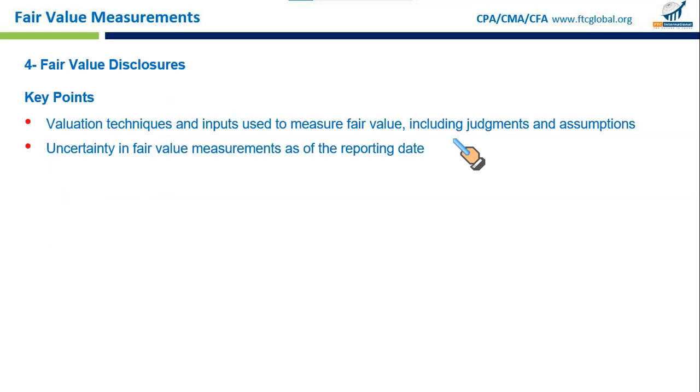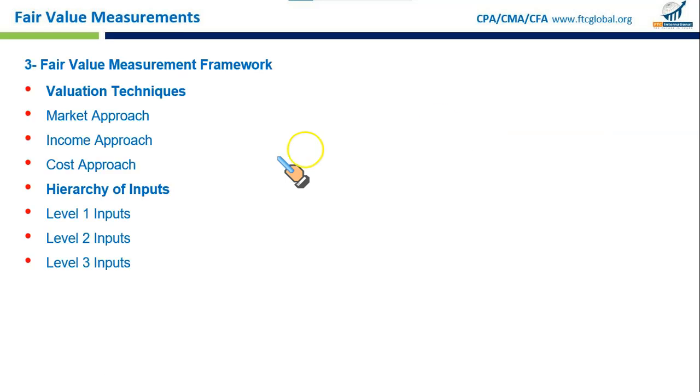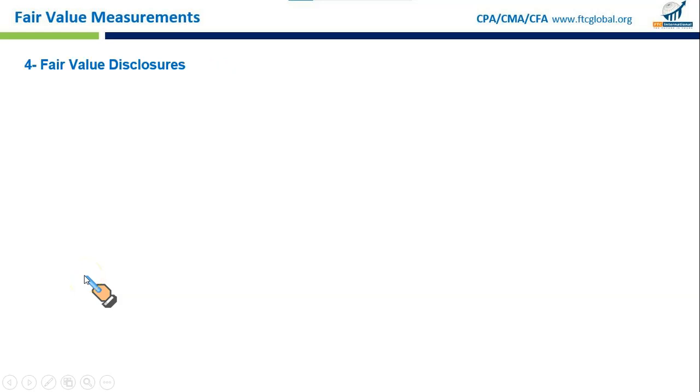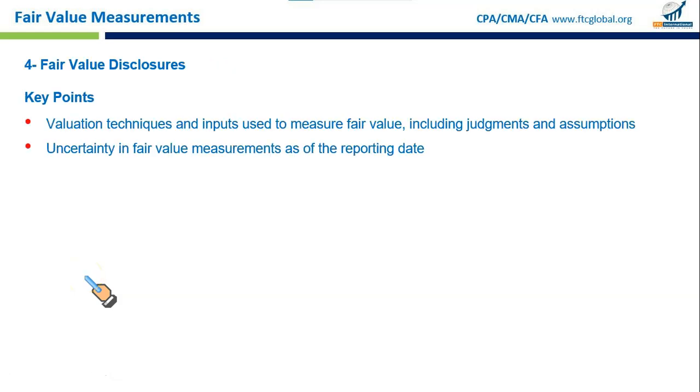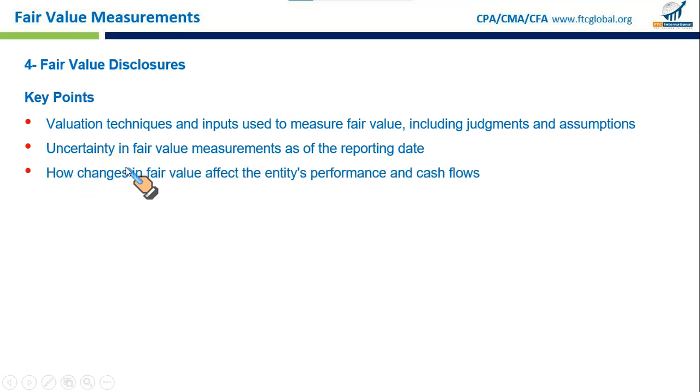The second key point to be included in disclosure: uncertainty in fair value measurement as of the reporting date. Which of these levels do you think has more uncertainty? Clearly level 3. If a company uses level 3 inputs, where you use some internal assumptions to value a unique asset, why? Because there is no market data available. So then you must disclose that these estimates could change significantly based on future conditions.